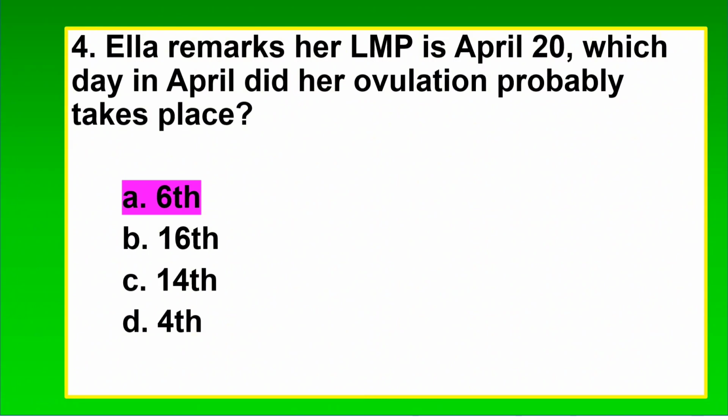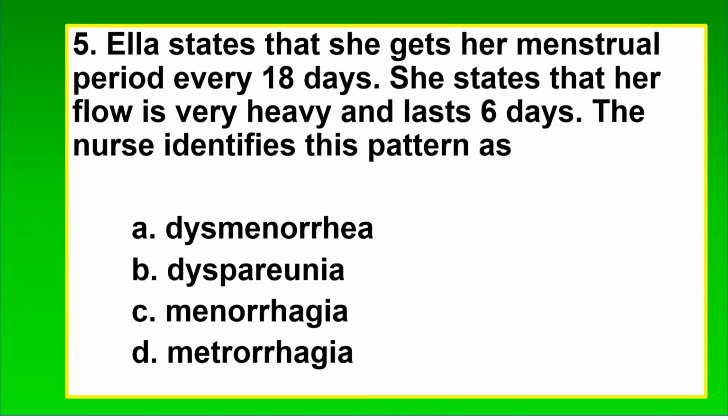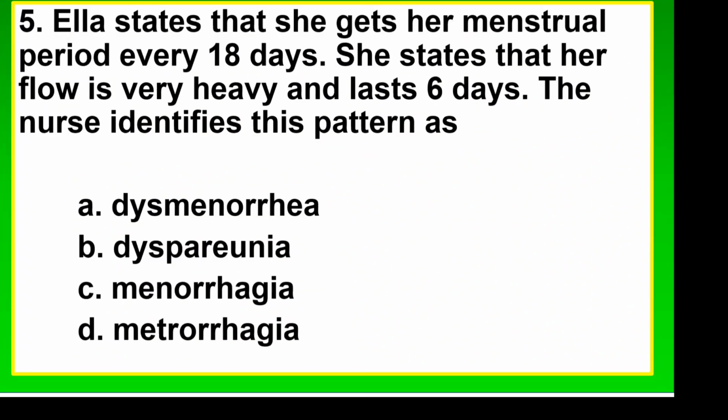5. Ella states that she gets her menstrual period every 18 days. She states that her flow is very heavy and lasts 6 days. The nurse identifies this pattern as A. Dysmenorrhea. B. Dyspareunia. C. Menorrhagia. D. Metrorrhagia. The correct answer is C, menorrhagia. Menorrhagia refers to abnormally heavy or prolonged menstrual bleeding. A. Dysmenorrhea refers to painful menstrual periods. B. Dyspareunia refers to pain or discomfort during sexual intercourse. D. Metrorrhagia refers to irregular bleeding or spotting between menstrual periods.